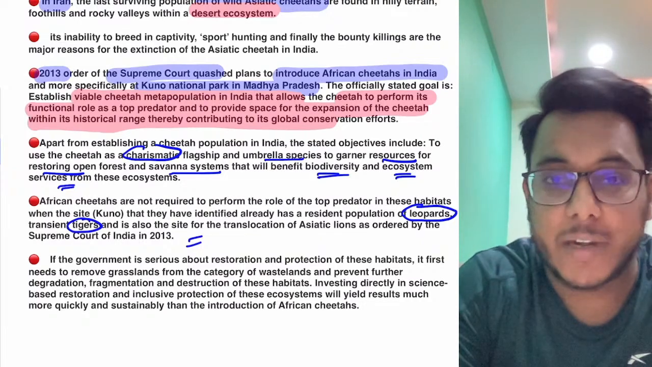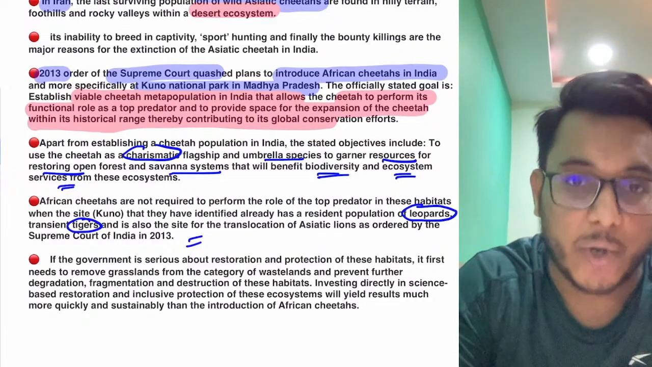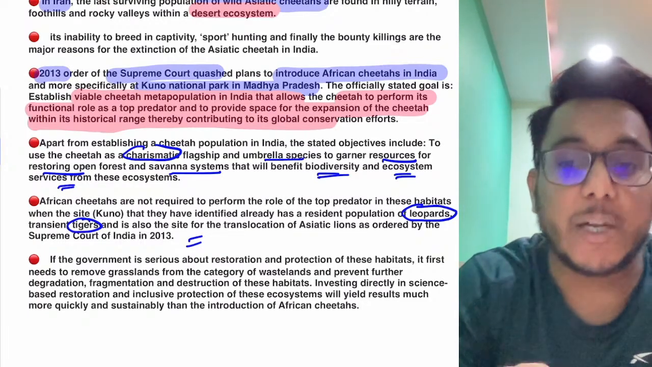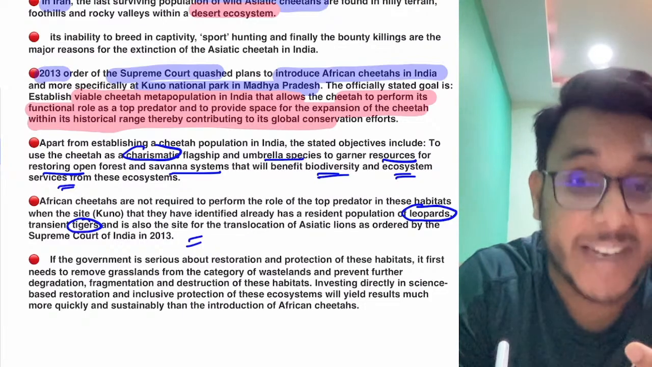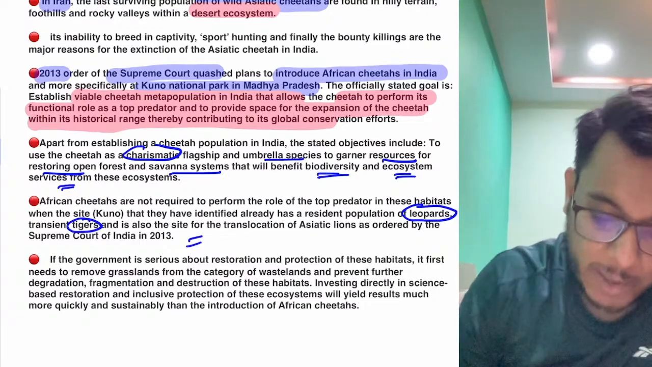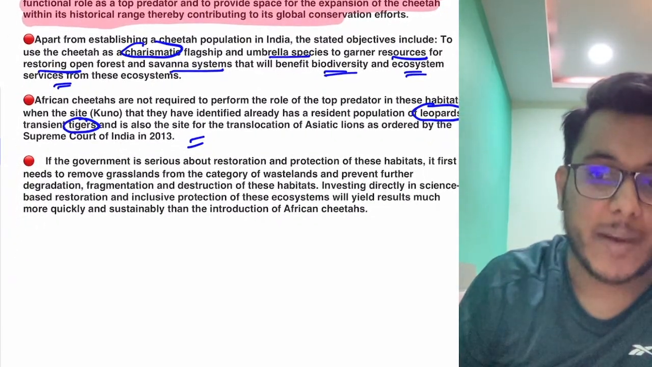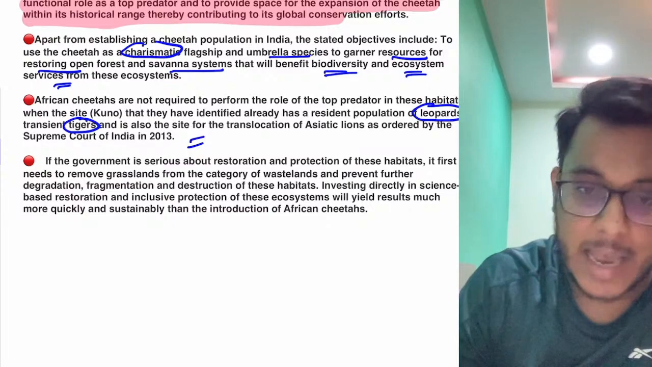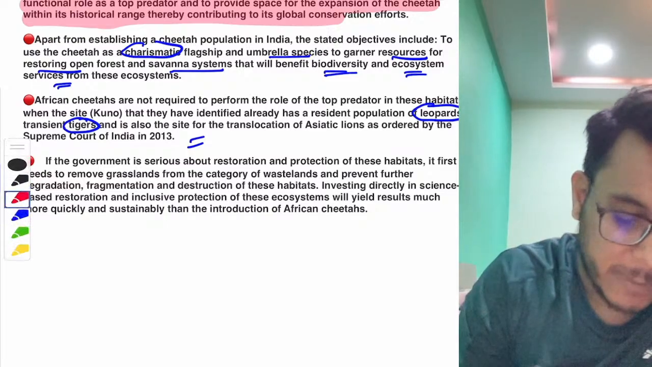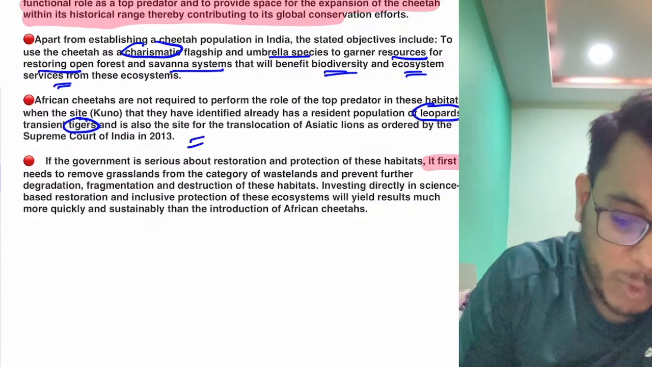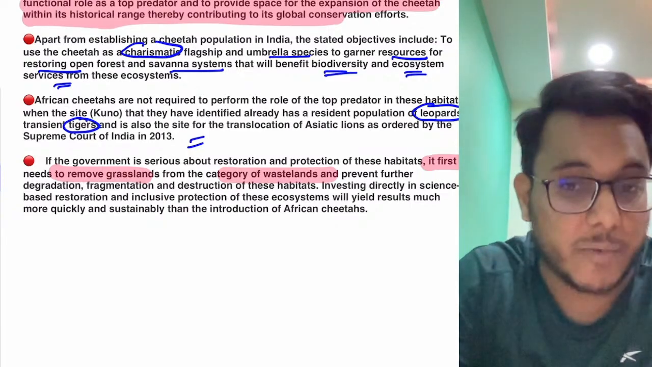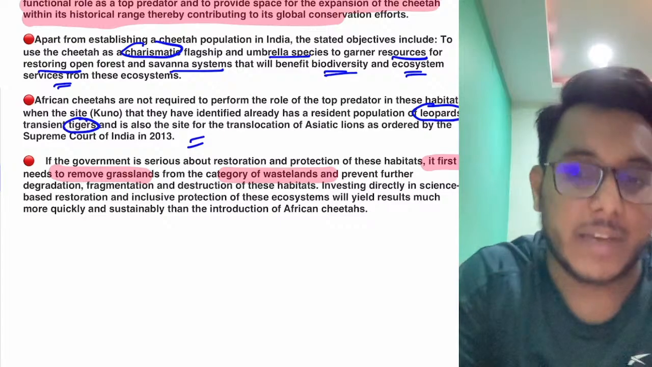Moreover, it has been said that when these cheetahs are reintroduced here, they will not be able to survive. So rather than focusing on them, we need to focus on leopards, Asiatic lions, and tigers. That is something more desirable. Moreover, it has been provided that for the restoration of the habitats, rather than having a cheetah, we need to work on certain other things. For example, number one, we need to remove the grasslands from the category of wastelands. Today grasslands are called wasteland, and because of that their conservation is often ignored.